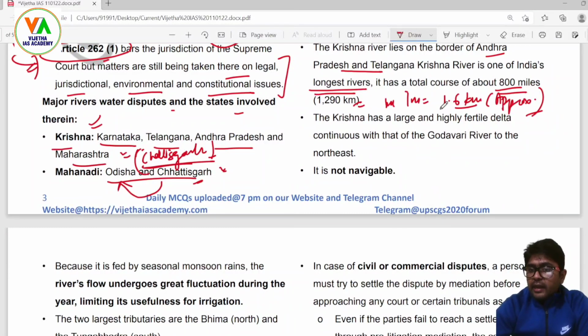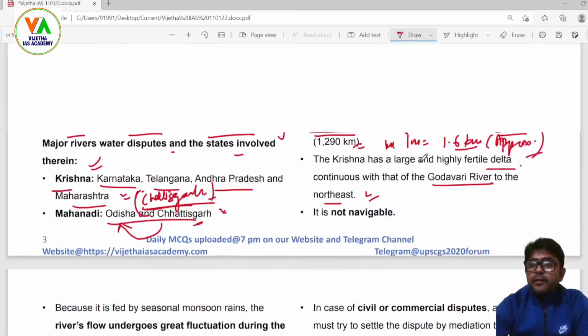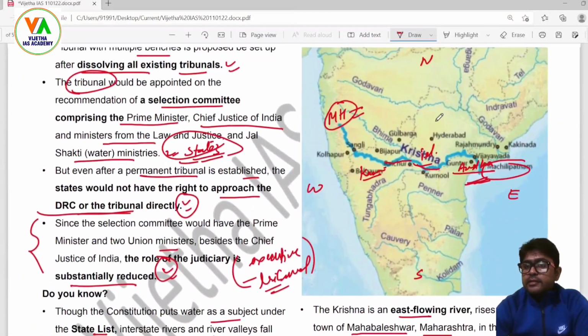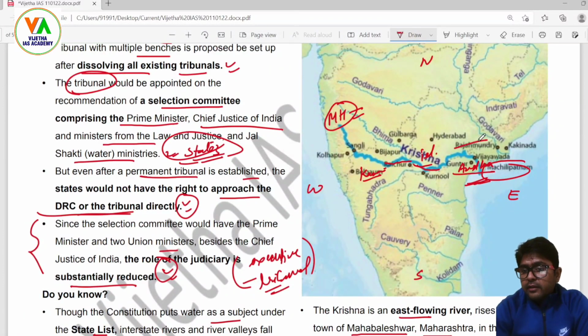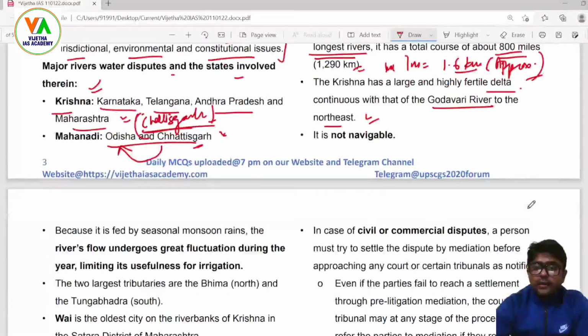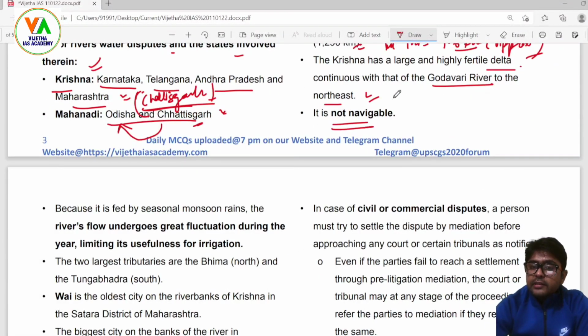The Krishna has a large and highly fertile delta, continuous with that of the Godavari River to the northeast. This area is the fertile delta region. Now, it is not navigable because it is flowing through the Deccan region, and this part has plateaus.